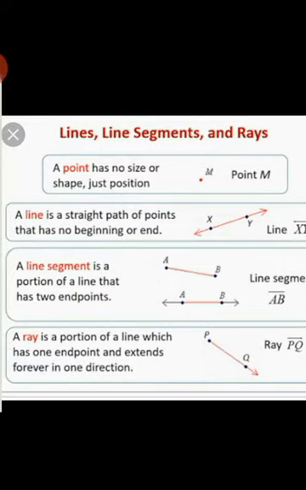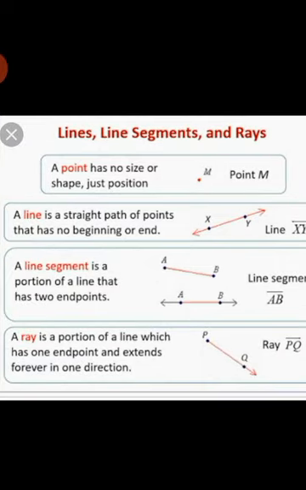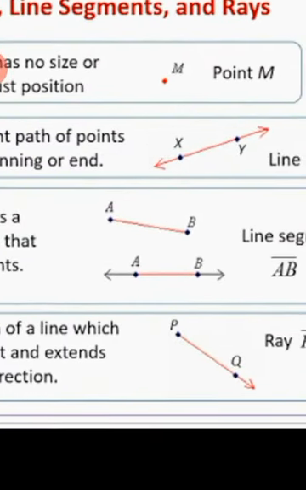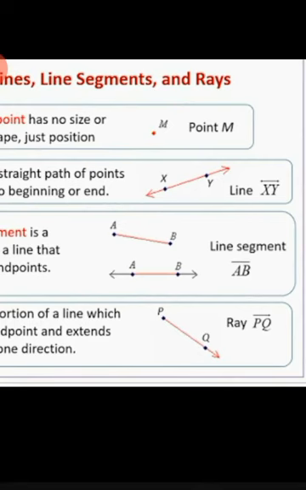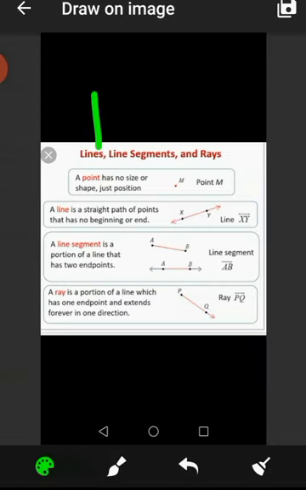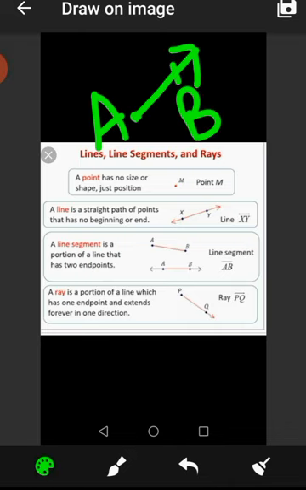Now next is ray. A ray is a portion of a line which has one endpoint and extends endlessly in any one direction. You can see here PQ is a ray. P is a fixed endpoint, and from Q there is an arrowhead shown. So it's a ray. For the symbol we use for ray, suppose A, B: A is a definite endpoint and B is any point on the ray.